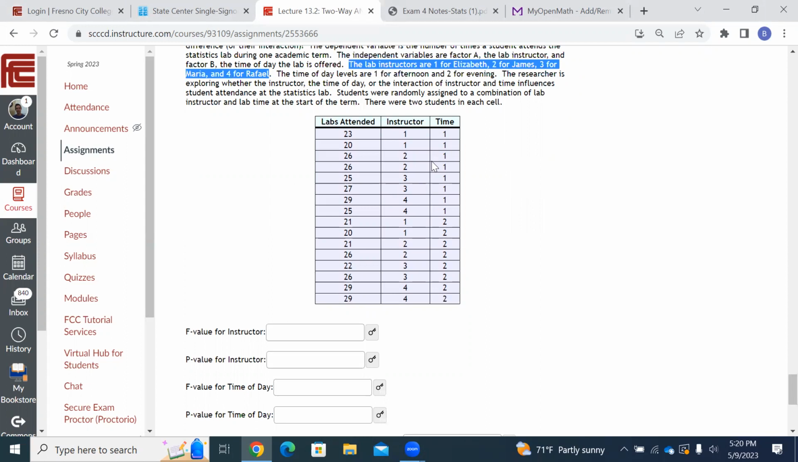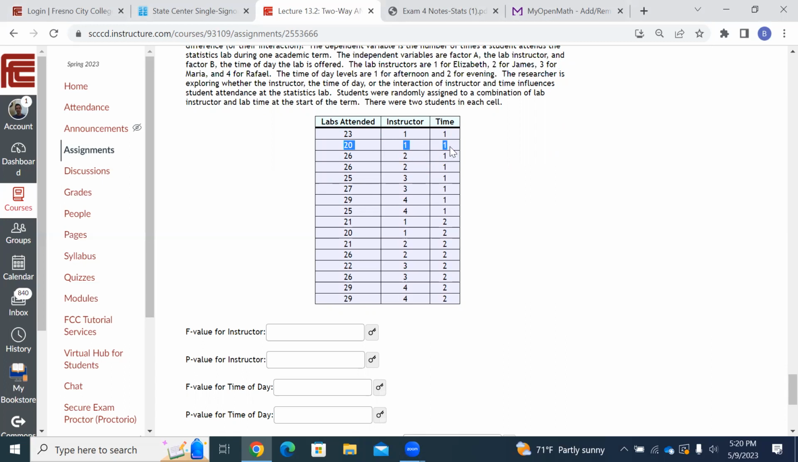So anyway, what effect? If a school is trying to figure out, hey, how can we get the most students to come to lab? Does it matter who the instructor is? Is it more important what time of day it is? Or is it some kind of interaction between the two? So they kept a record. They said, hey, 23 students attended instructor one's lab in time 1. That'd be the afternoon.